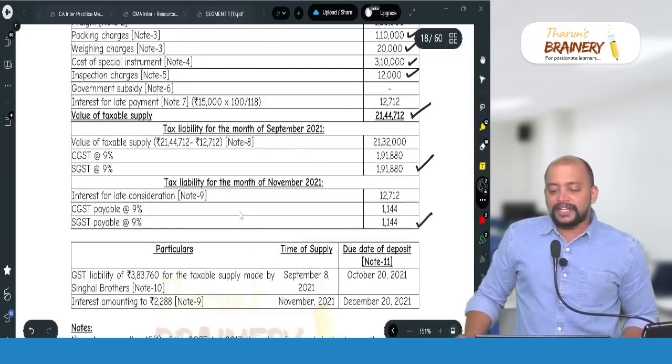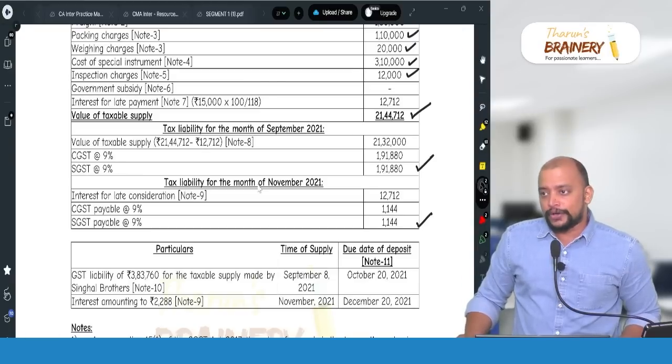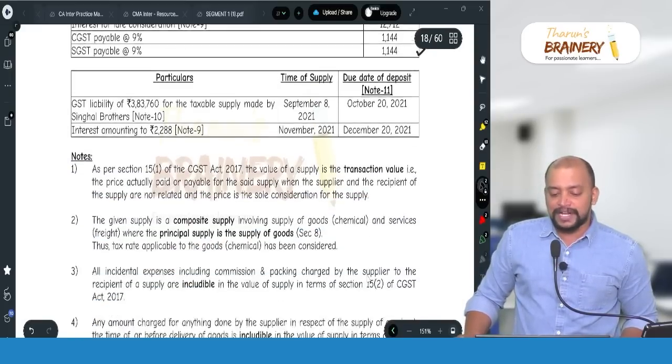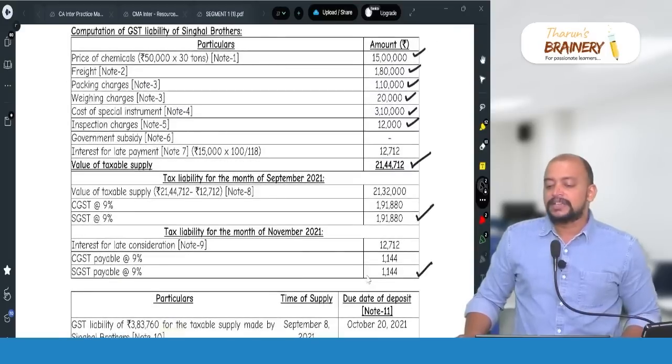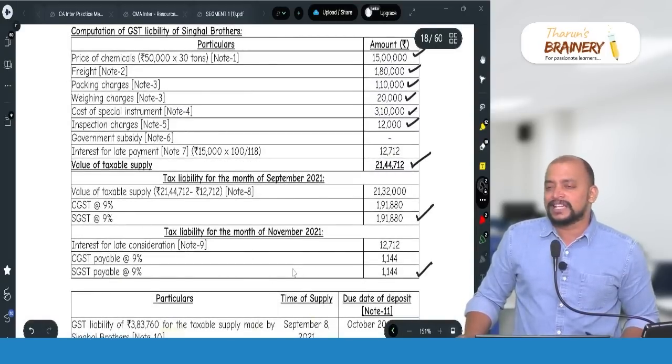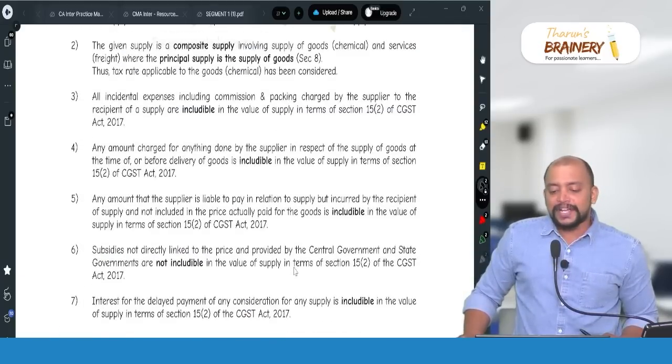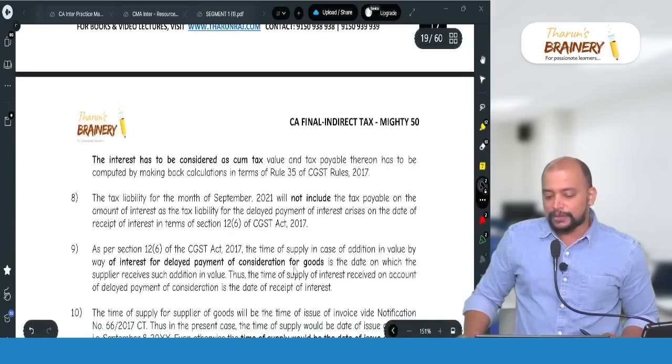Because in case of interest, the due date will be the date on which we raise the debit note, on receipt basis. Therefore the due date will be the next month 20th, and the time of supply for the invoice will be the date of invoice, September 8, and the due date will be the next month 20th. As the due date differs for payment of GST, we have done the tax breakup separately. And we need to write the notes, why it is to be included, why it is to be excluded, etc.